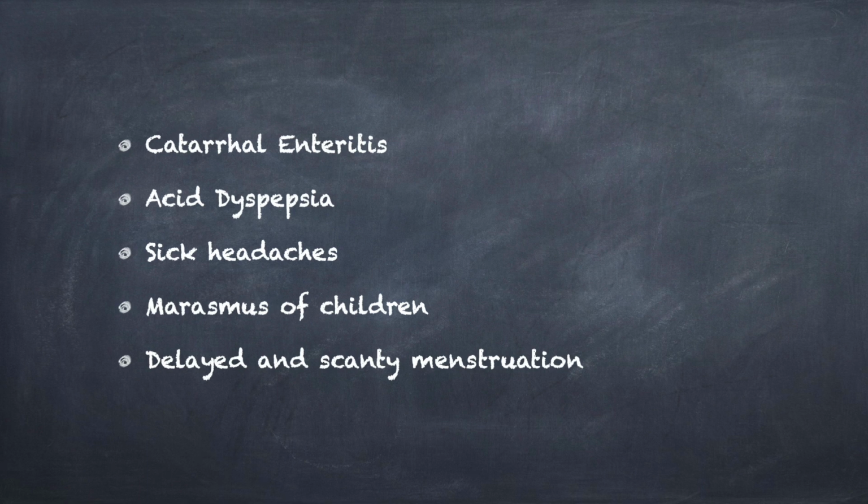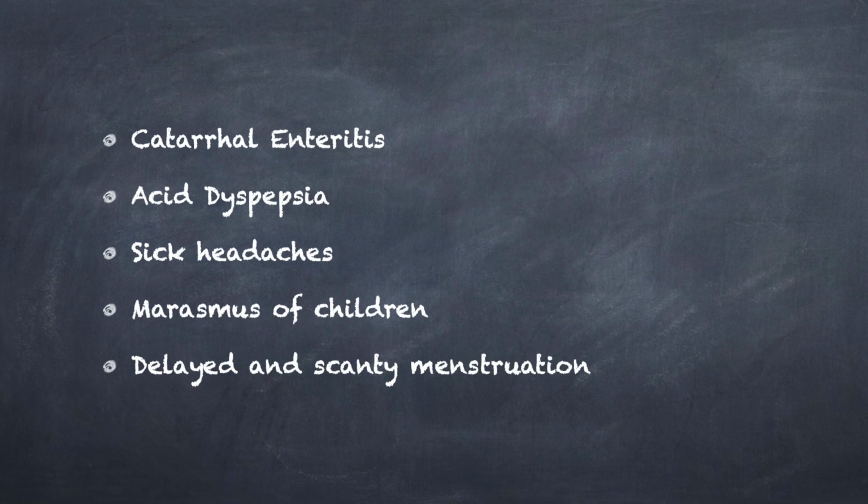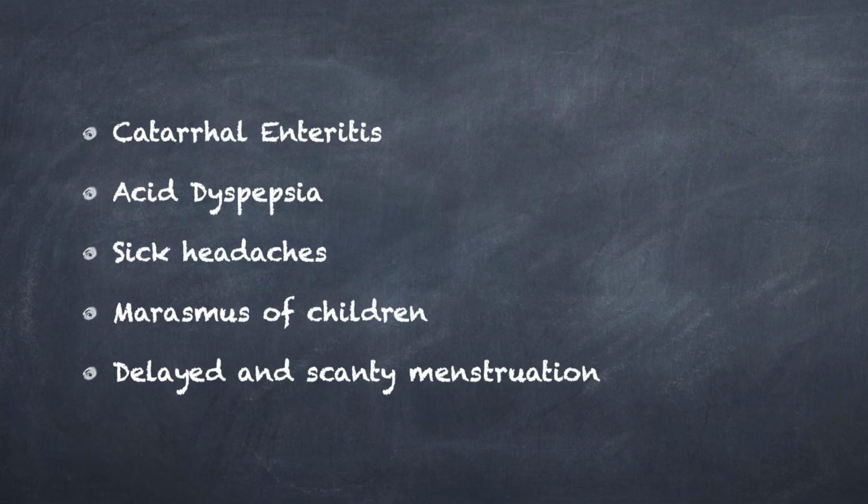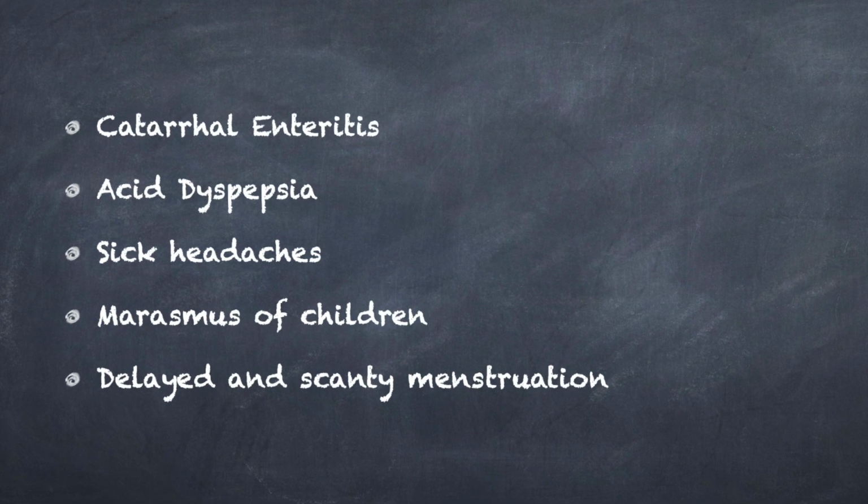It should be considered in marasmus of children. They are puny, sickly, milk causes colicky pain in the stomach, and the stools are green and sour. It is helpful in delayed and scanty menstruation and in menorrhagia when the flow is thick and dark like pitch and is worse at night.